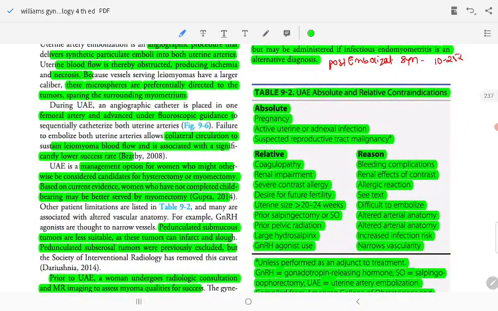Absolute contraindications include pregnancy, active uterine and adnexal infection, and suspected reproductive tract malignancy. Relative contraindications include coagulopathy, renal impairment, severe contrast allergy, desire for future pregnancy, uterine size of 20 to 24 weeks, prior salpingectomy, oophorectomy, prior pelvic radiation, large hydrosalpinx, and GnRH agonist use. Coagulopathy raises bleeding complications, and renal impairment and severe contrast allergy limit the procedure. Large uterine size is difficult to embolize.